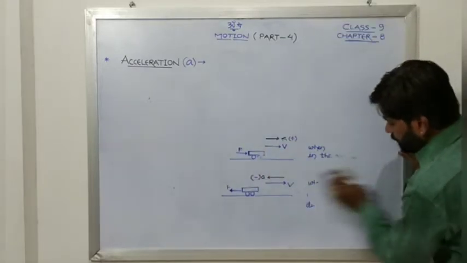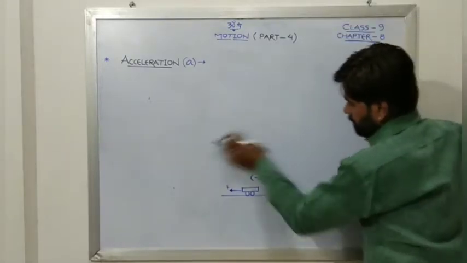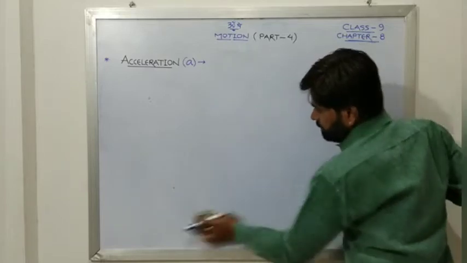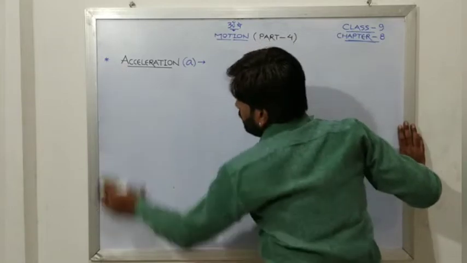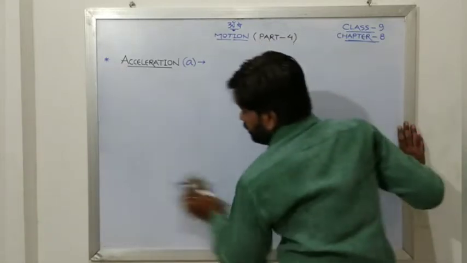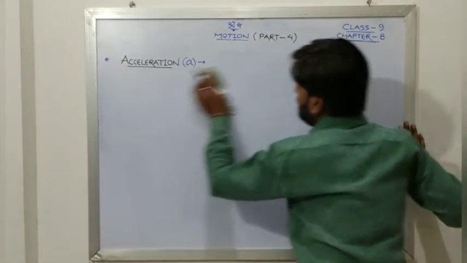So what is uniform acceleration? Uniform, as we have already discussed in our previous videos, is something which has a pattern.